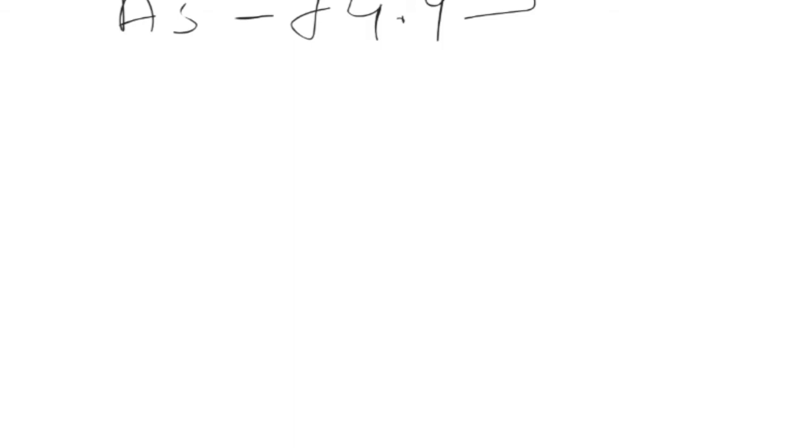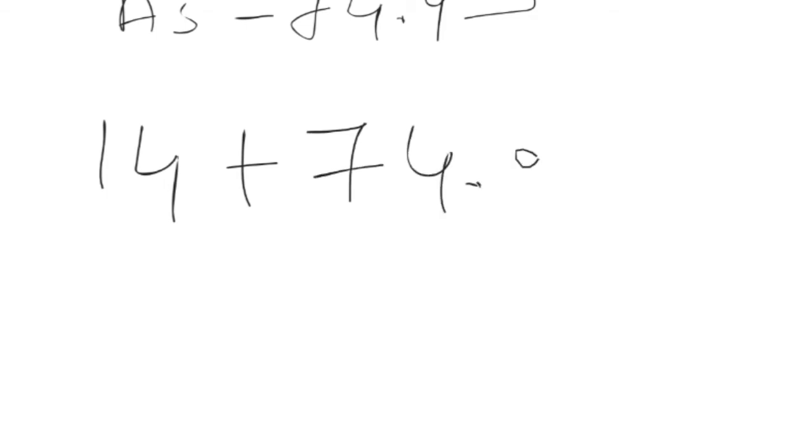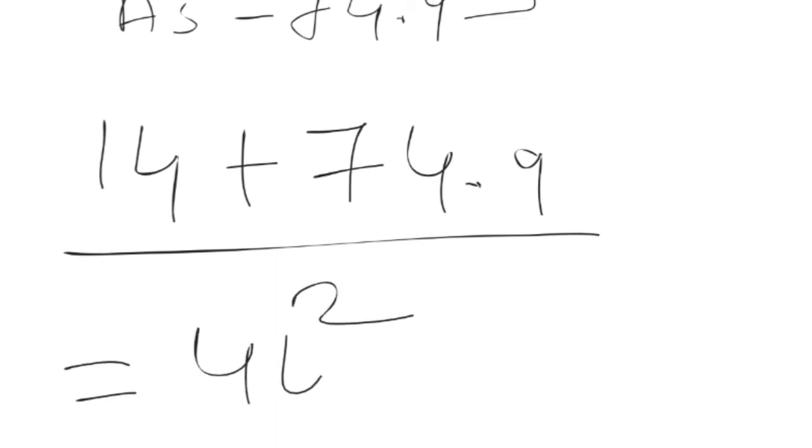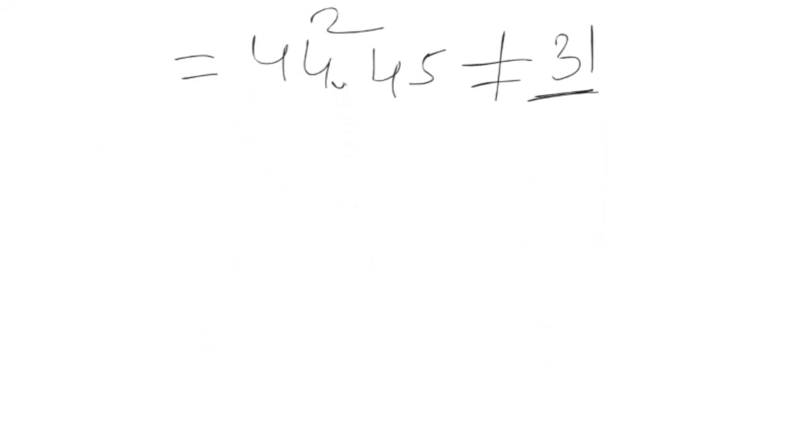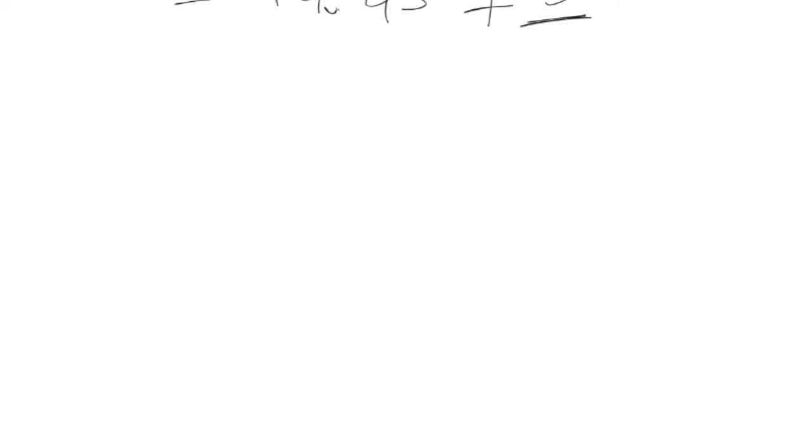So if you calculate this, 14 plus 74.9, 14 is the nitrogen atomic mass, 74.9 is arsenic, and if you take the average atomic mass of this, it will be around 44.45. It is not equal, not even approximately equal, because phosphorus is 31. Hence his law of triads is limited to only three triads. He gave names to all three triads. So one by one we will study.